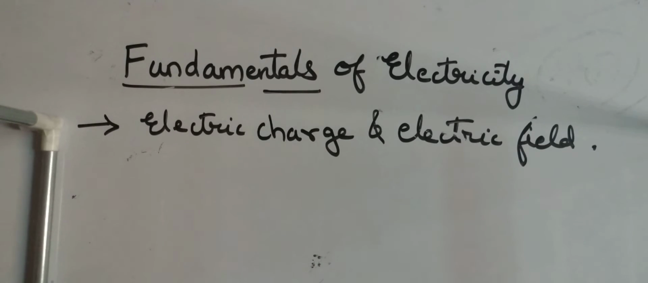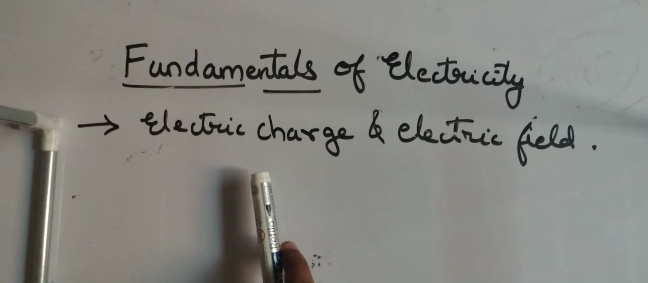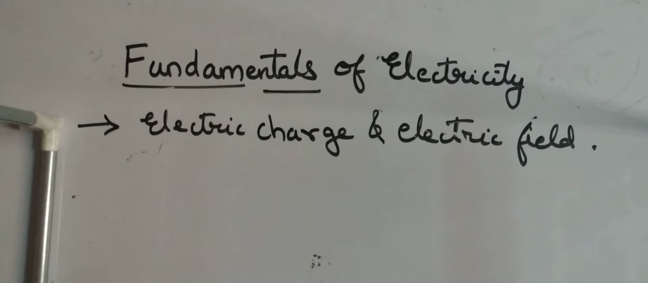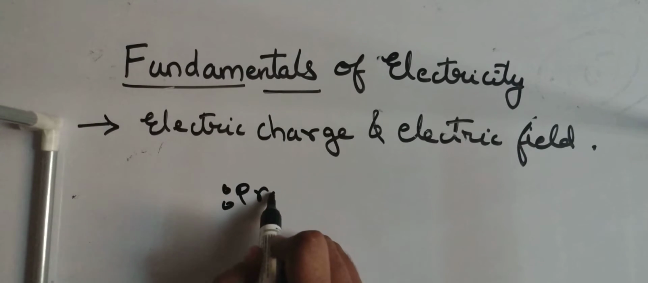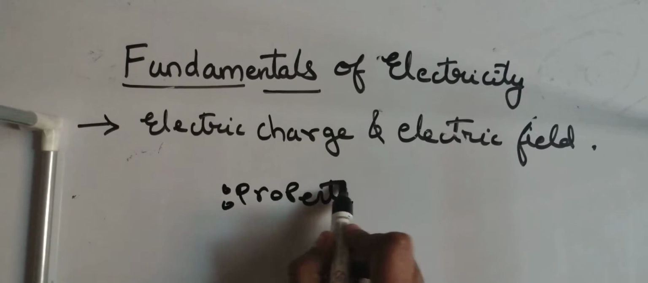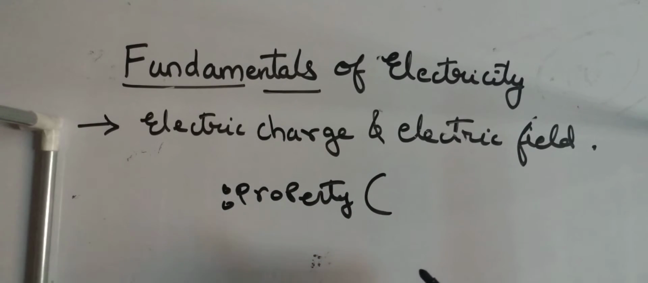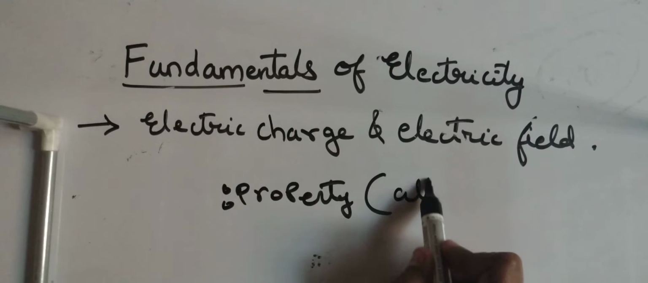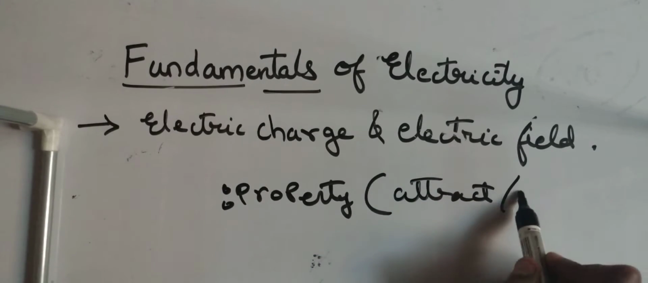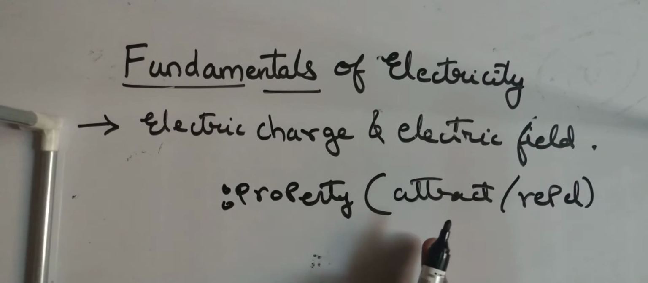The physical meaning of an electric charge is that electric charge is a property of matter which allows particles to either attract or repel, depending on their charges.